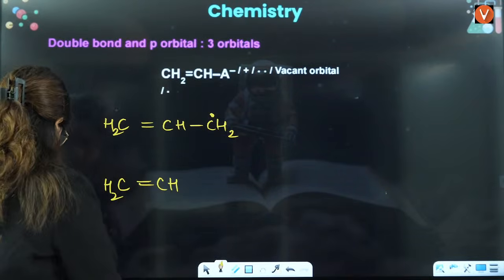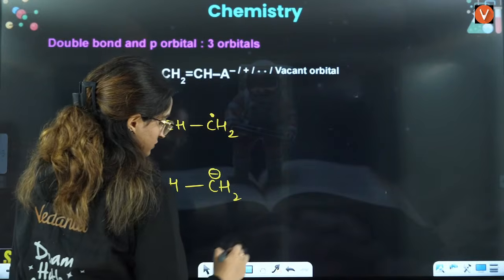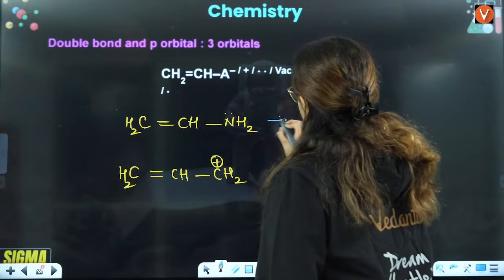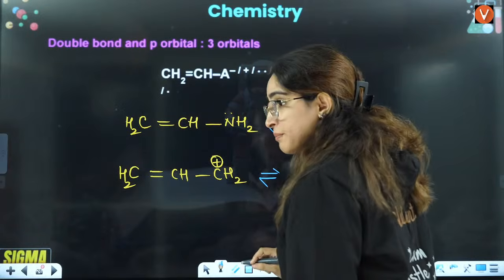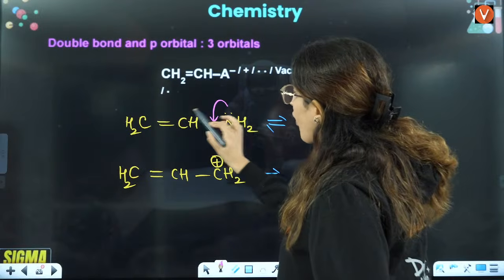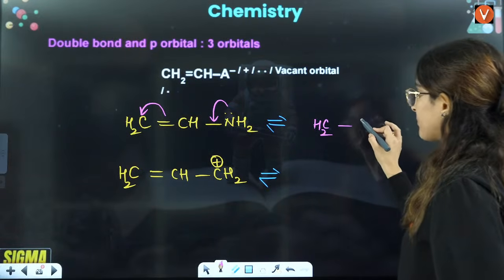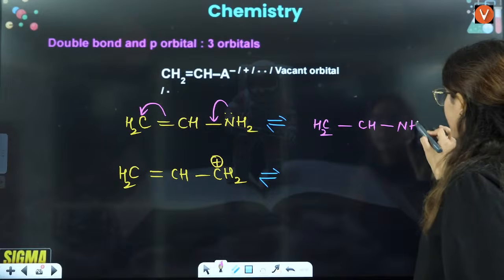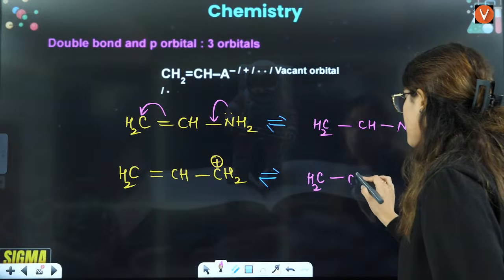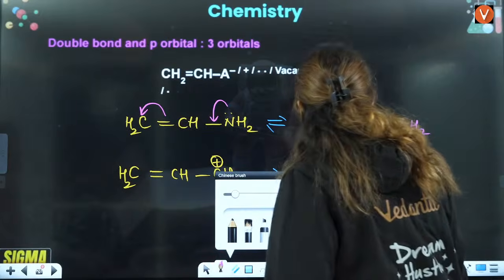Let's say, have we discussed negative charge? No. Let's see. Okay. Now I'm going to draw those examples in front of you. Let's see if you can do that as well or not. So always remember lone pair to bond pair to negative charge. So that's why here nuclei will remain in the same place. Sigma bonds will remain in the same place. Right, so that's why I'm not going to change any nuclei or any sigma bond here. That is going to remain on the same page. Right, so that's why what we'll be doing,